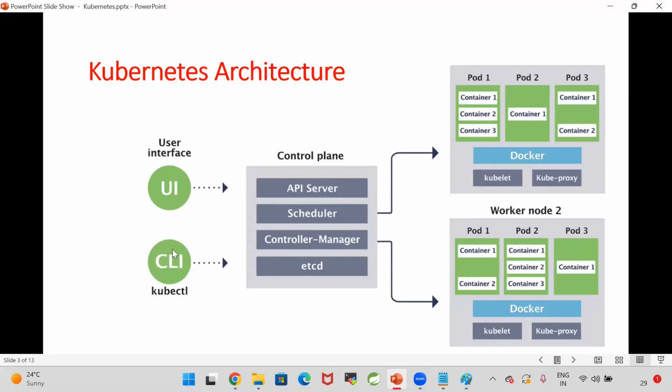Now, how to send the request to the control plane? Directly we can't send the request to the control plane. We can go for either the kubectl software or the web dashboard. By using the user interface, we can send the request to the control plane, or by using the kubectl CLI also we can send the request. Control plane will take our request and schedule it to the worker nodes. Worker nodes are going to create the pods. Pods will contain our application container. So this is the architecture of Kubernetes. Very, very important.